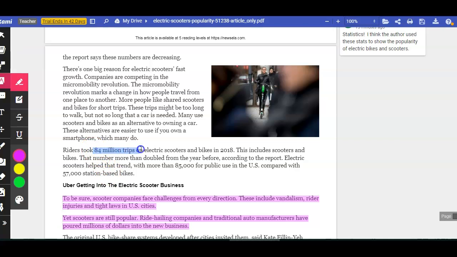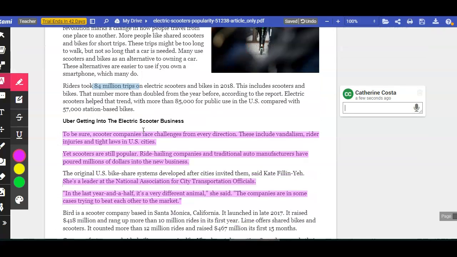So again, we see the use of statistics to make the point that people are using electric scooters and bikes more often. So the author includes this to show that people are using electric bikes and scooters more often. All right.